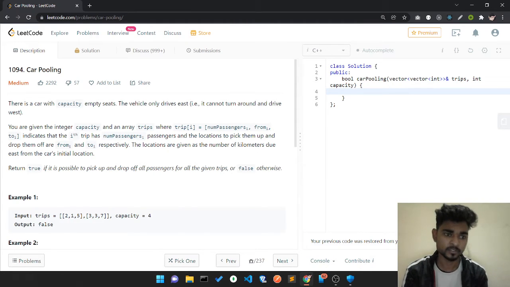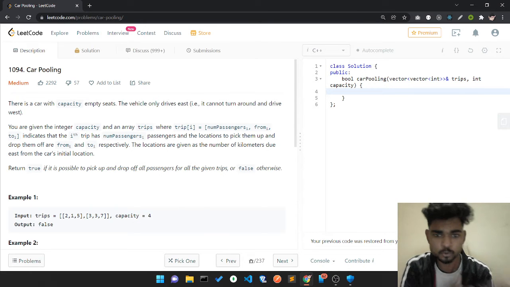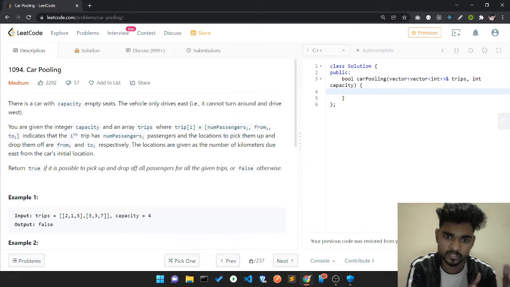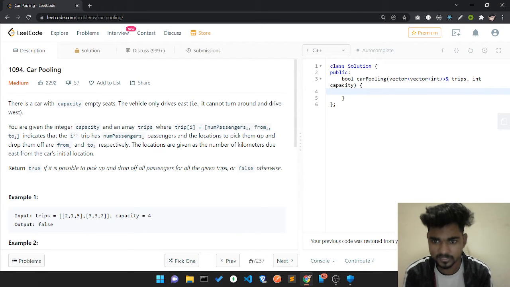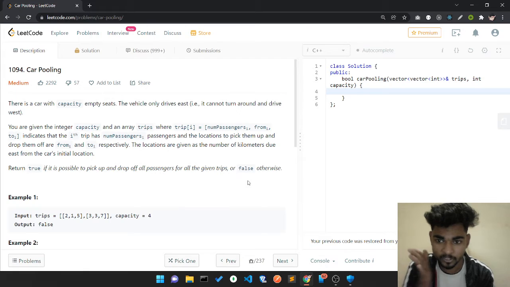So there is a car with a capacity of empty seats. The vehicle only drives east. It cannot turn around and drive west. It means that once it starts driving, it never turns back. It's moving in one direction only.